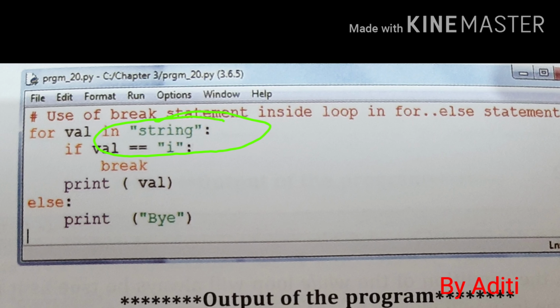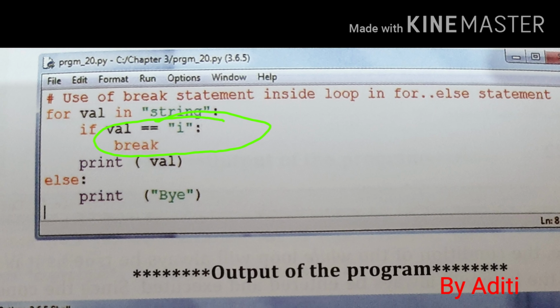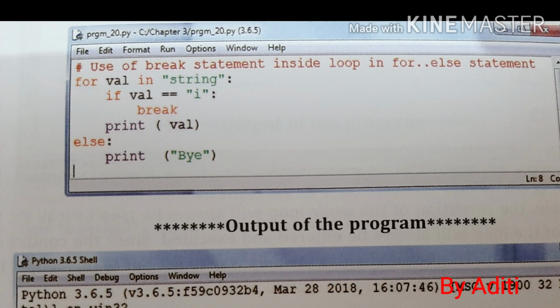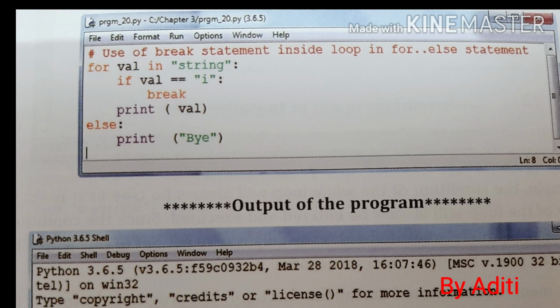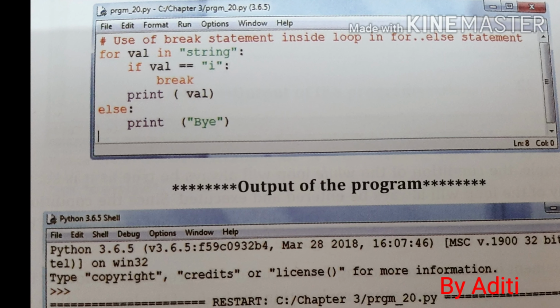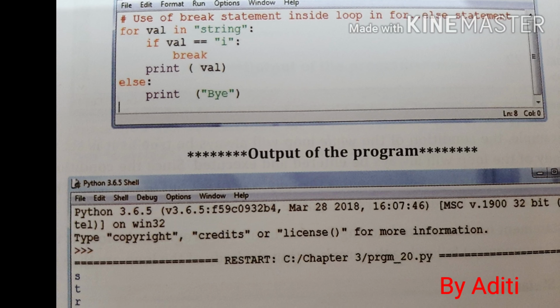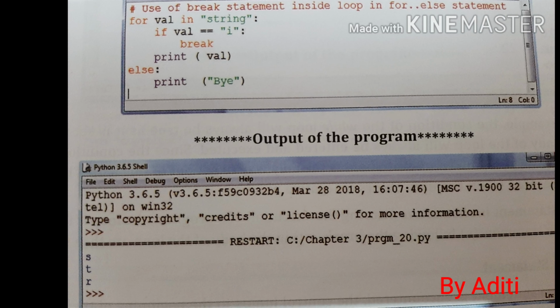In this program, we iterate through the string sequence. When the letter is i, it breaks the loop. Hence, we see in our output that all the letters get printed before i. Here, the break statement terminates the whole block of for else and will not print the else part.